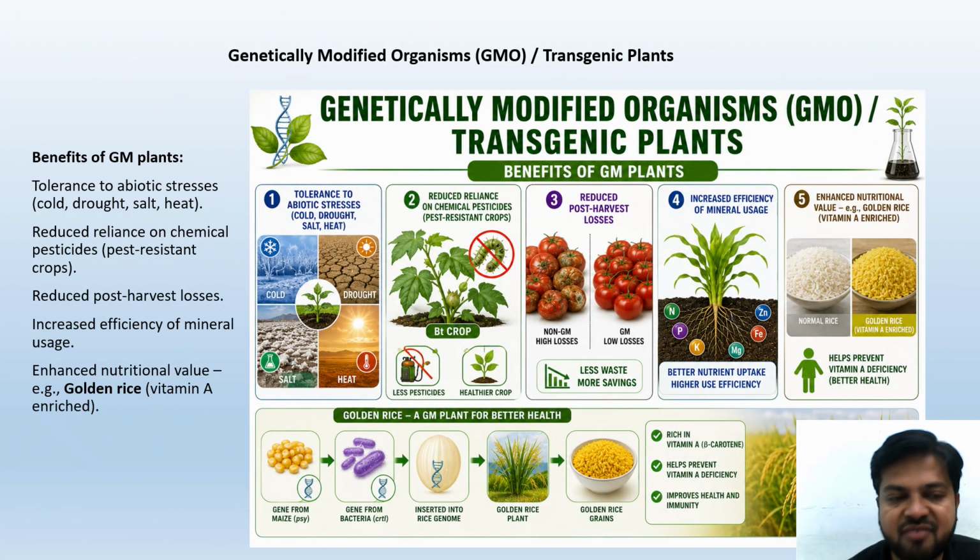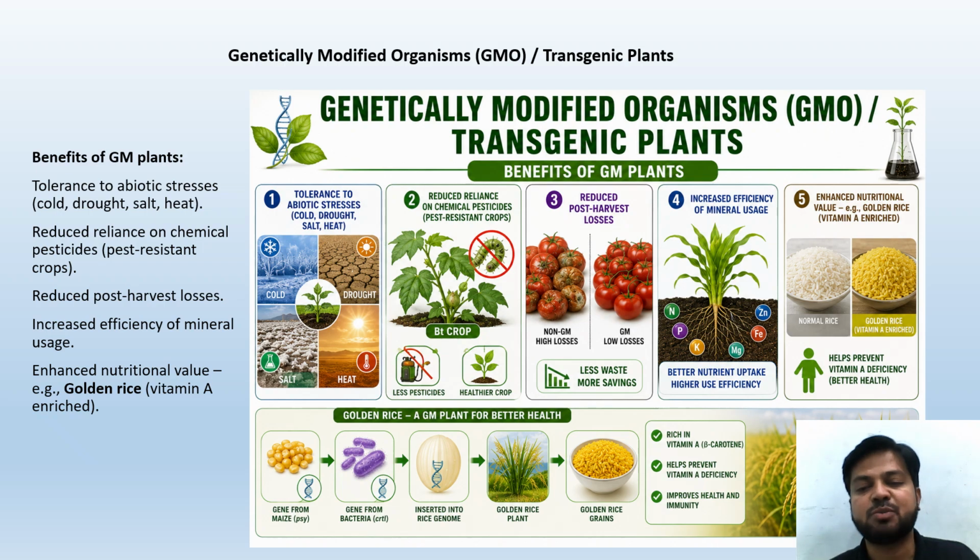Genetically modified organisms, we have studied in our previous slides also. Tolerance to abiotic stress. We are producing these modifications in order to survive, to have protection from the stress of the environment. The main benefits of GM plants are, one, tolerance to abiotic stresses: extreme cold, drought conditions, salt conditions, and heat conditions. From all these stresses, these plants will tolerate. That is genetically modified organisms.